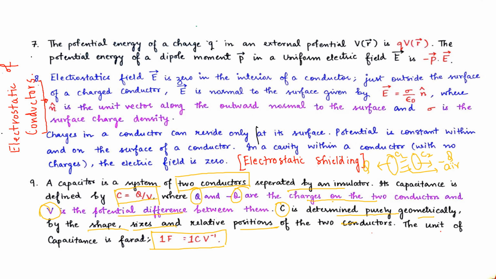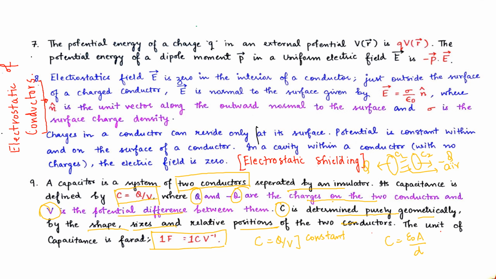Why do we say that capacitance is dependent only on the geometry, shape, size and relative position of conductors? Because C equals Q upon V is a constant. Here C is written as epsilon naught A upon D also.